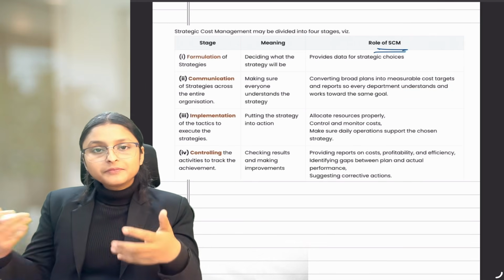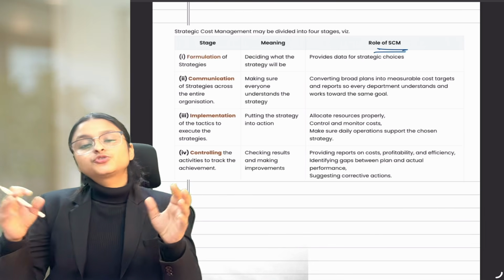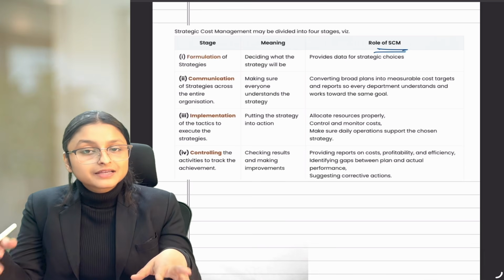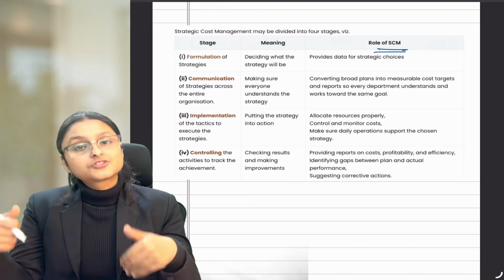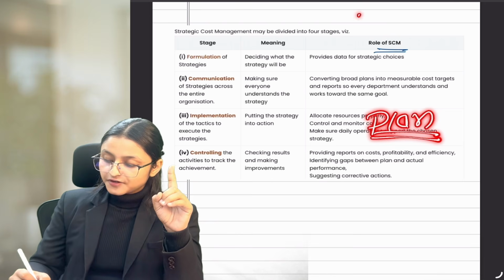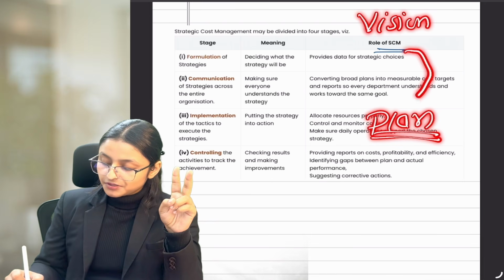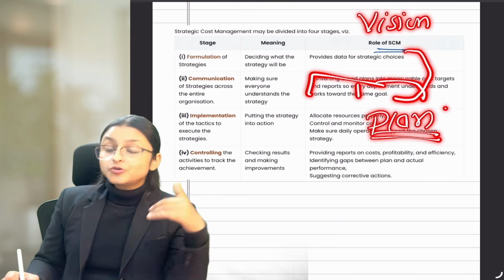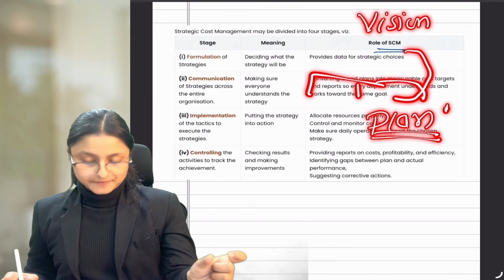Now, after making the strategy and communicating it to every department, we need to implement it. And before implementing the strategy, you need to make plans. You remember? First we decide vision and then we make strategy. We have divided the strategy between different departments. Now to execute the strategy, we need a plan.